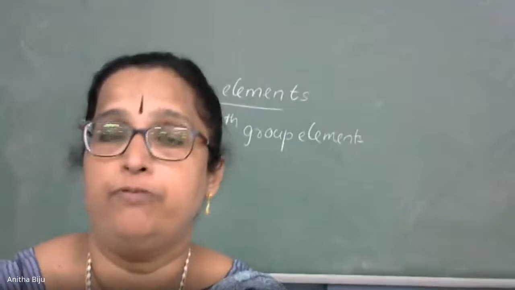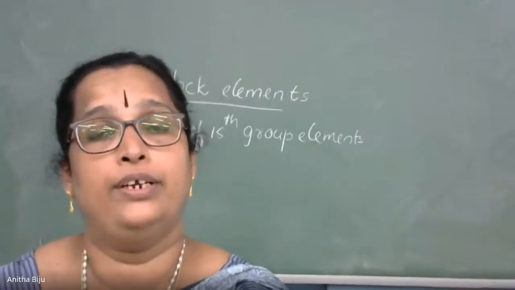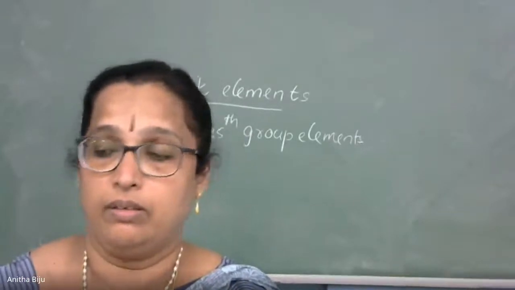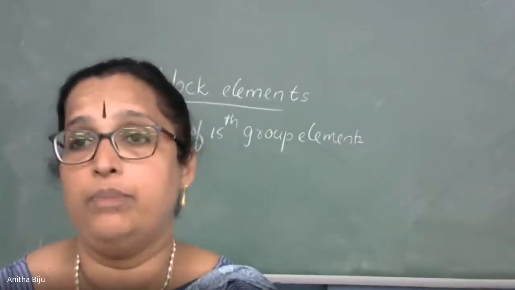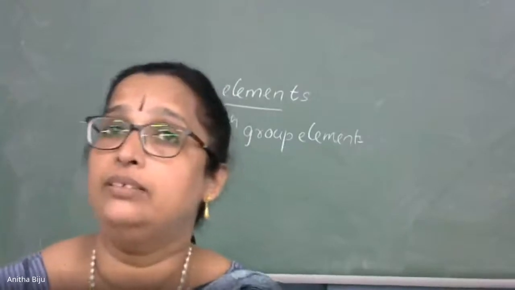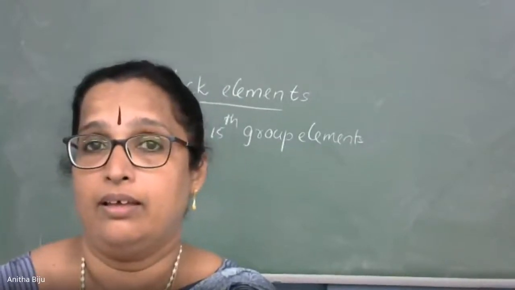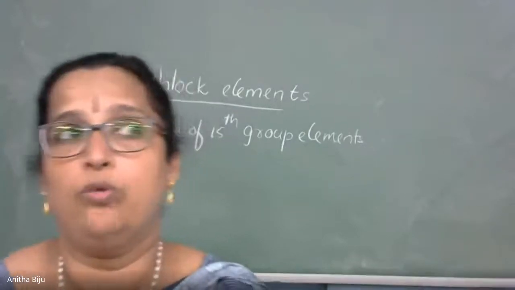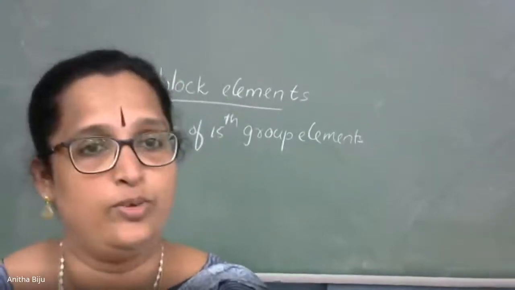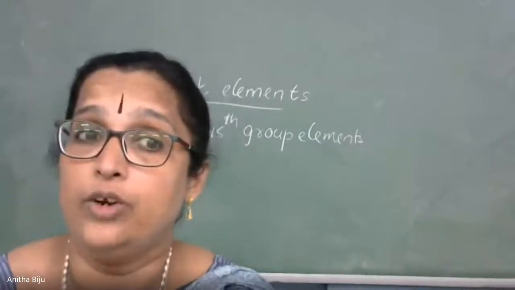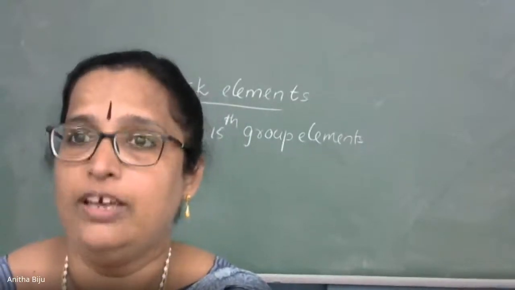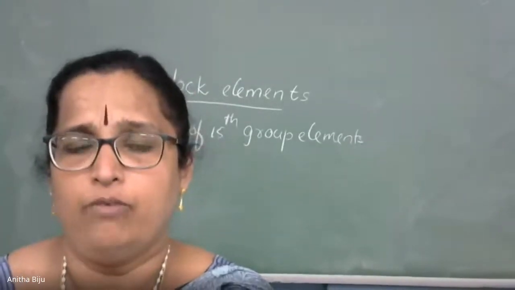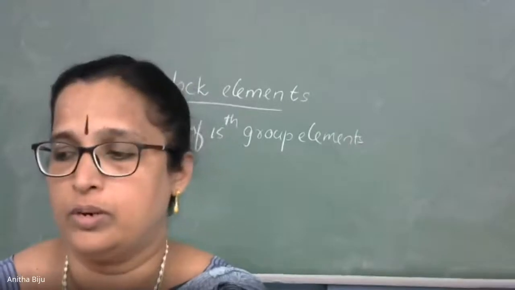First of all, industrial preparation of dinitrogen. Maybe you remember that we have done this in 9th class. Large scale preparation of dinitrogen. What may be the source of dinitrogen? Large scale means the raw material should be cheap, not very expensive.